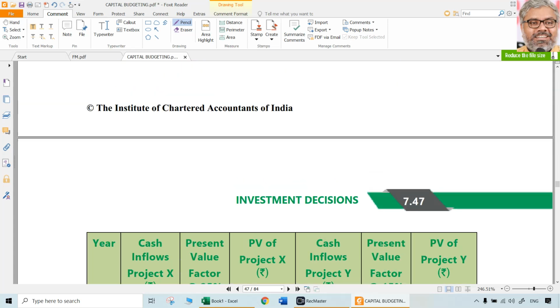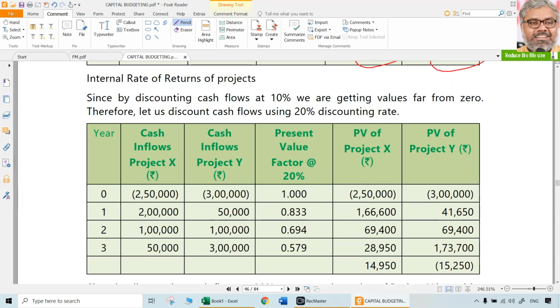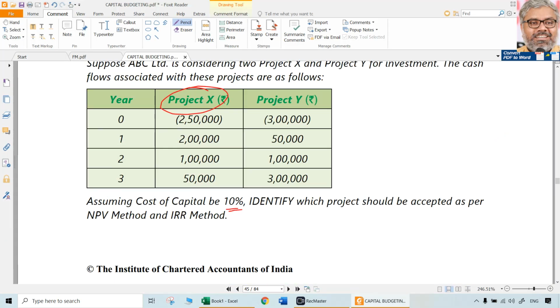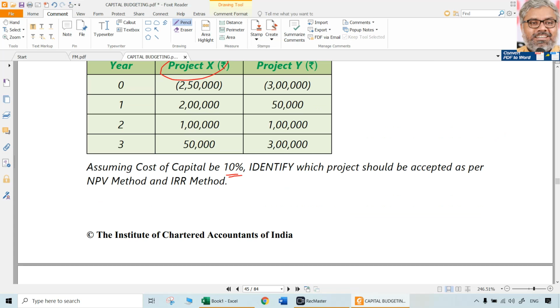Why is it happening is what we are looking at. Simple logic. Same reinvestment criteria. If you observe project X cash flows, naturally inflows are more in the beginning, less in the latter part. So we can call the project cash flows skewed to the beginning of the project.